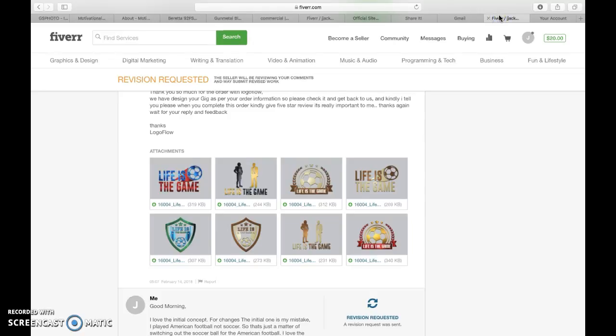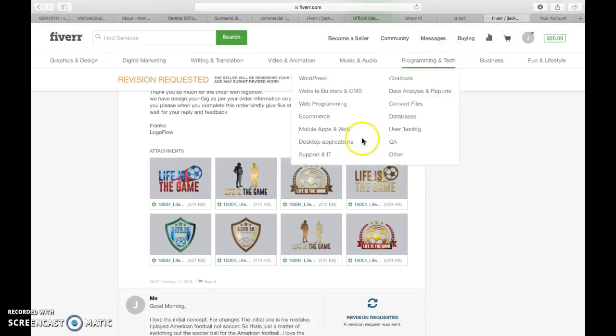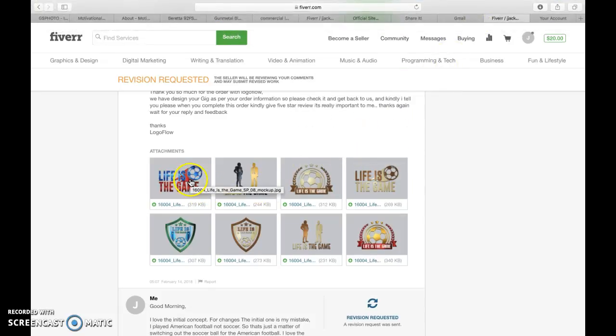Good morning. Just wanted to go over the revisions with you. Figured this would be easier, so we'll try it this way. For the first logo, I actually think it's a great scheme.